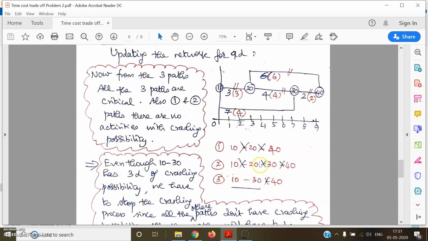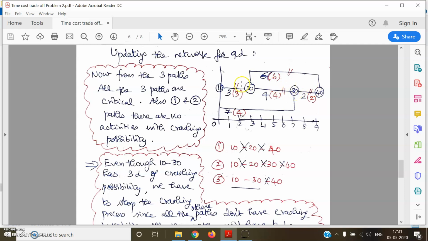But I cannot crash, even though 3 days of crashing is possible for this activity. I cannot crash activity 1030 because these two parallel paths, which are critical, will not have any further crashing possibility. So as I said, when a critical path has parallel critical activities, I have to retain them as critical till the end of the crashing process.